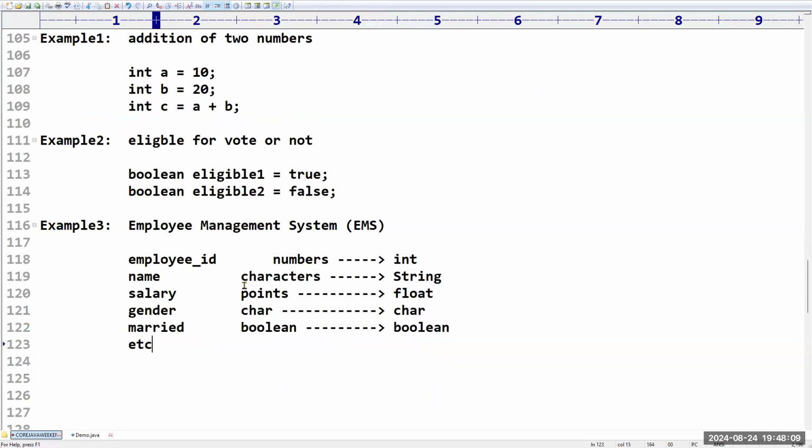Like that, if you take any project, any small program to big program, what type of data that we are going to use in the program, compulsory we have to provide. Such type of things are called as what? Data types. Data types represent the type of the data that we are using in our system. Sir, everyone comfortable with this? Yes, sir. No doubt, right? No, sir.